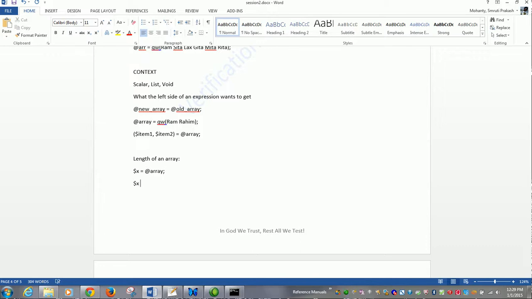Even if you write $x is equal to scalar(@array), it gives you the length of the array. Now there is a very important thing also. There is something called the length function. It also gives you the length of the array.